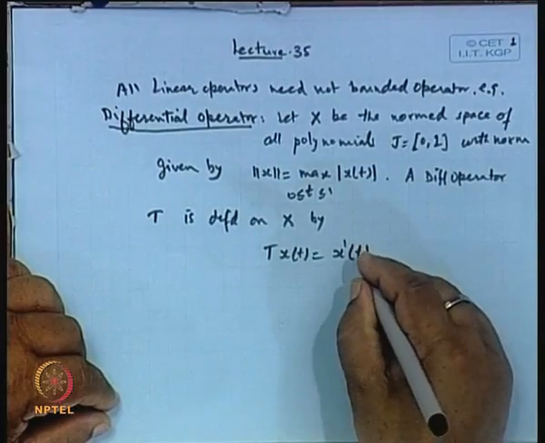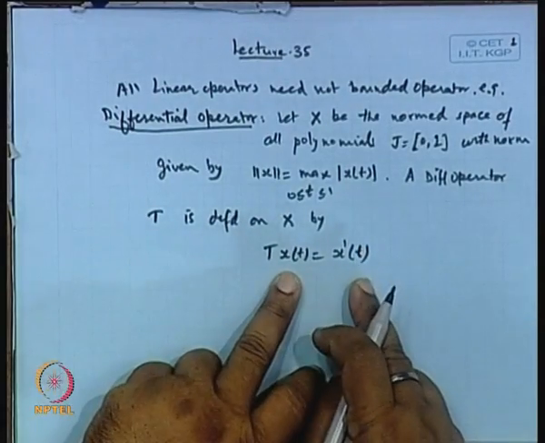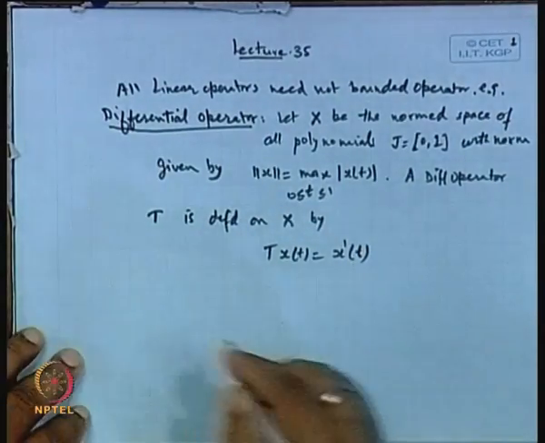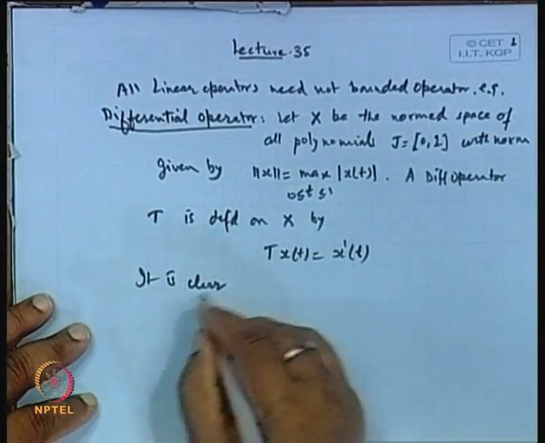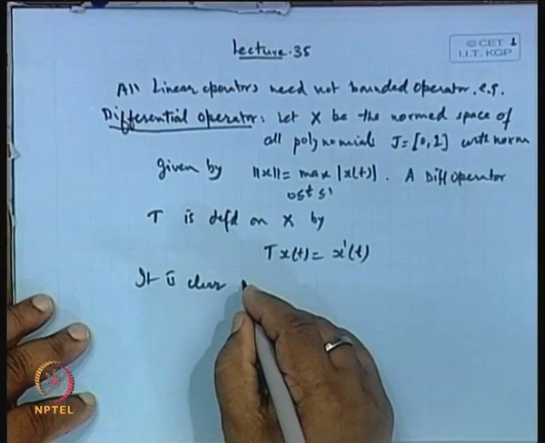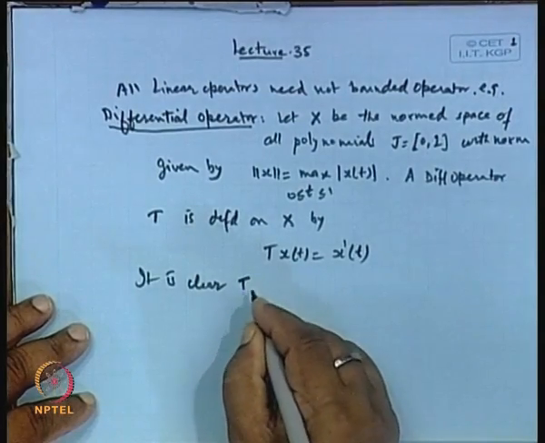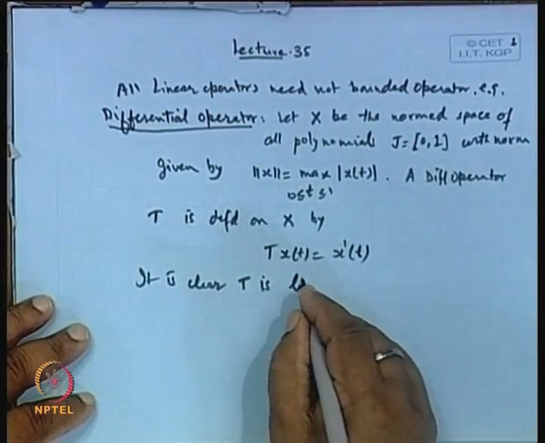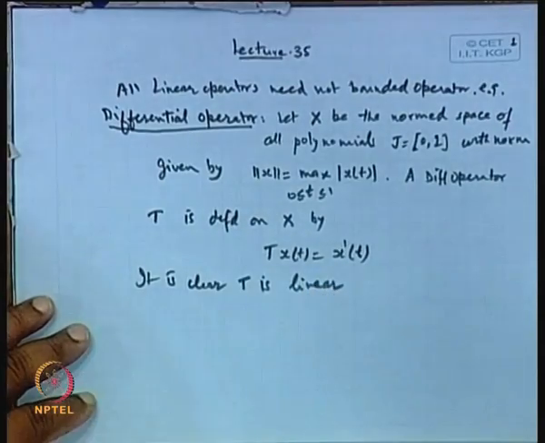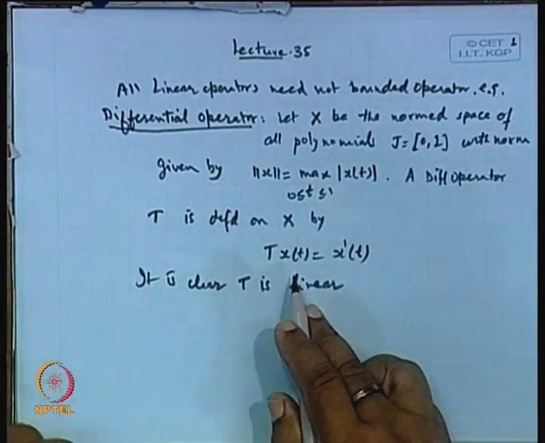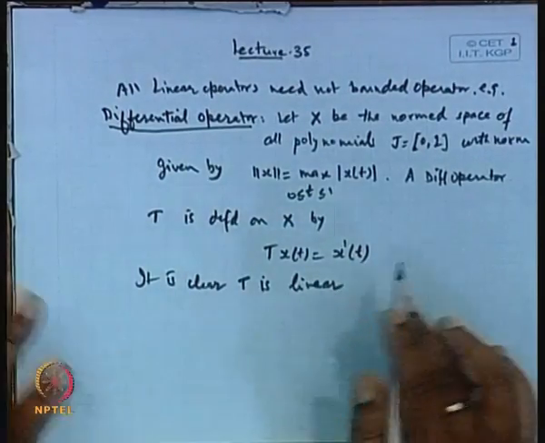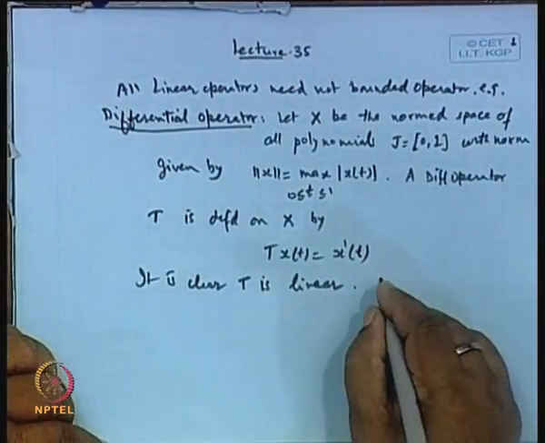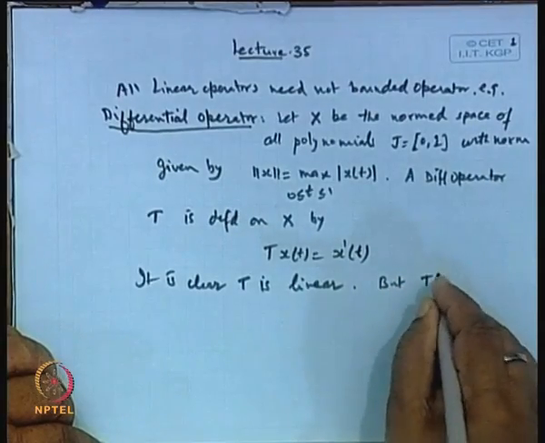Now, if we define the operator T in such a way, then we see that this operator is clearly a linear operator, because if you replace x by alpha x plus beta y, accordingly the derivative will come and we get linearity. But T is not bounded.